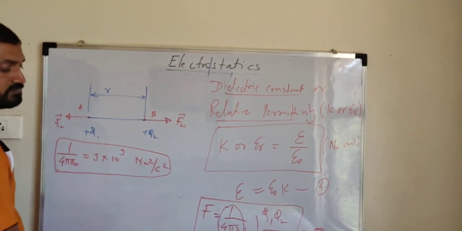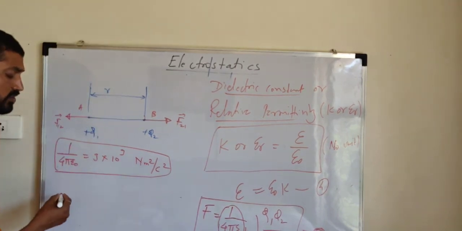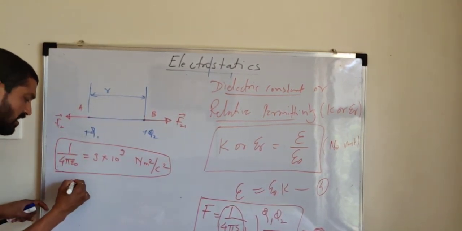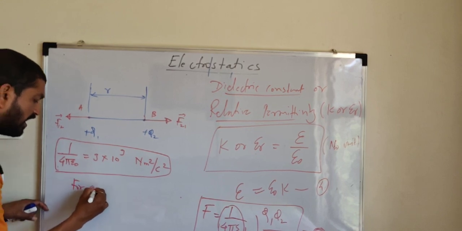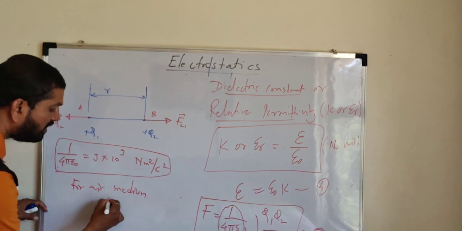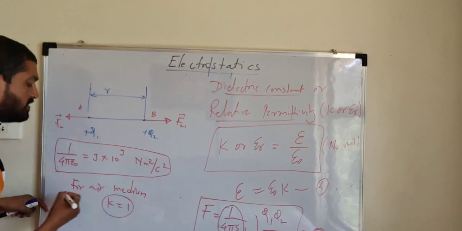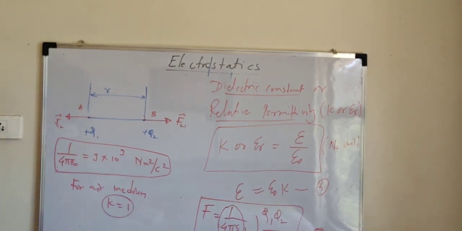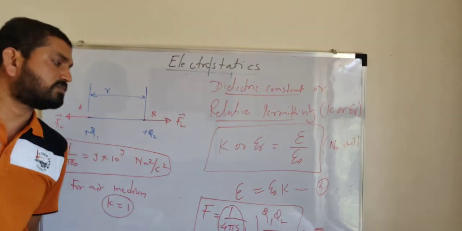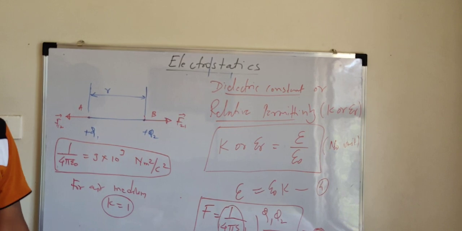Now here, K is called the dielectric constant of the medium. If the medium is given, that value will be provided. And if the medium is not given, assuming air medium, take K always equal to 1. Means whenever air medium is there or the medium is not given, assuming air medium, take K equal to 1. Now the magnitude of charges will be provided, and distance will be provided.